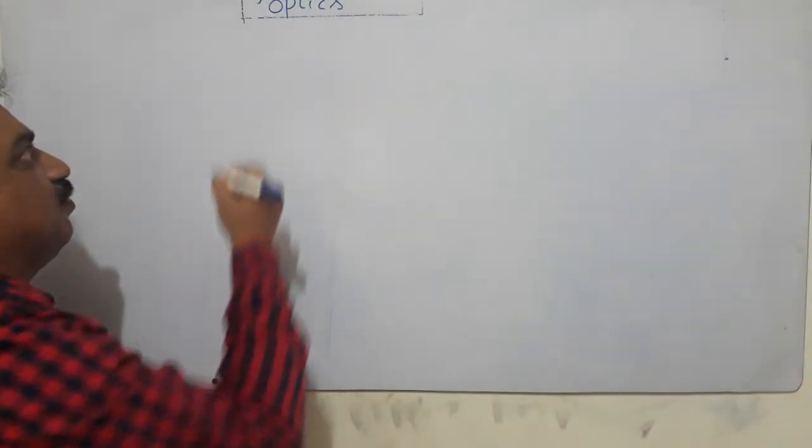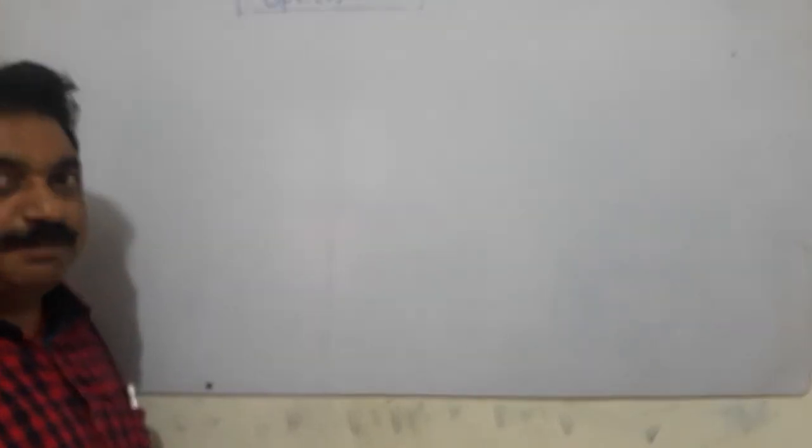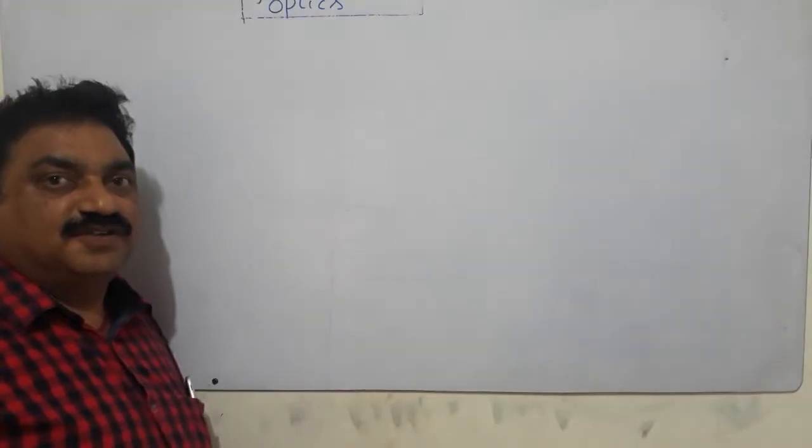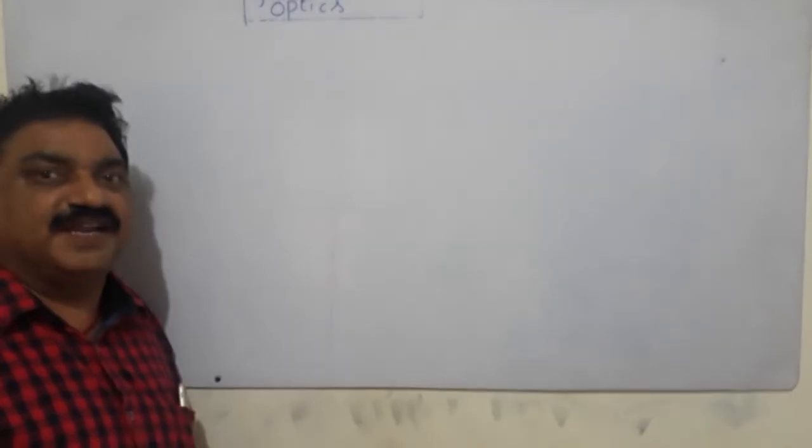Optics. What is optics? It is a branch of physics which deals with the study of light.